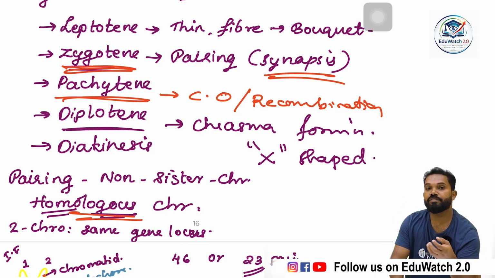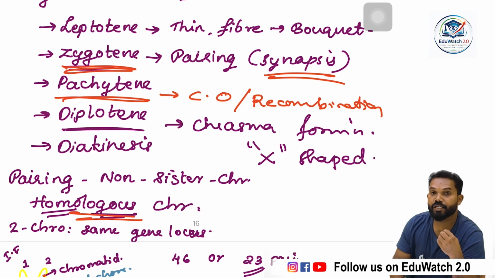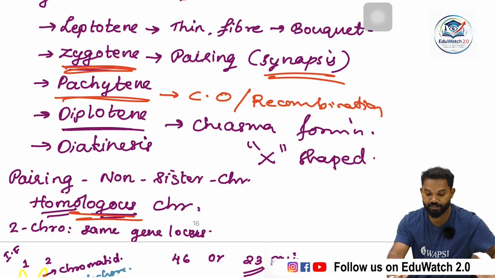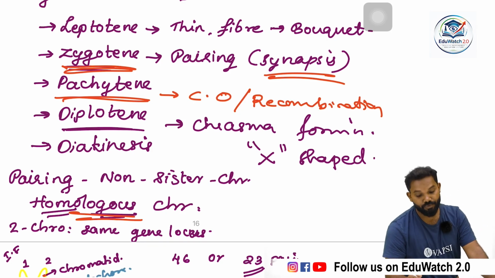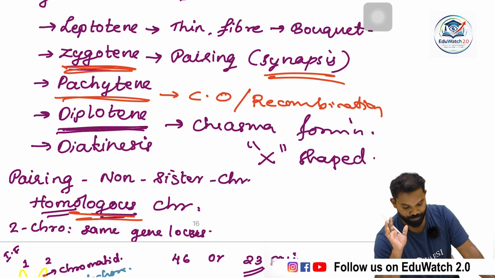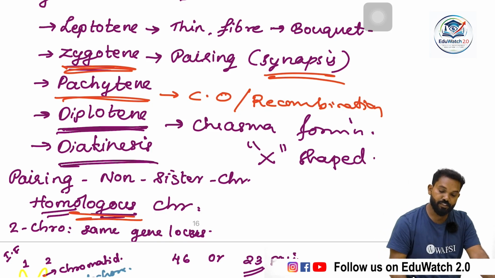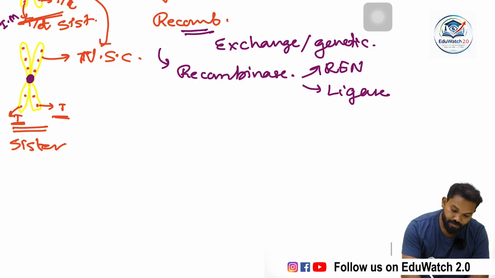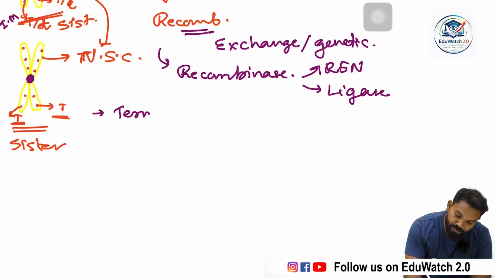Degeneration or dissolution of the synaptonemal complex except at the site of crossing over leads to the formation of an X-shaped structure, which is known as chiasma. Chiasma formation takes place during diplotene. Then the next stage is diakinesis. Diakinesis is terminalization of chiasma.